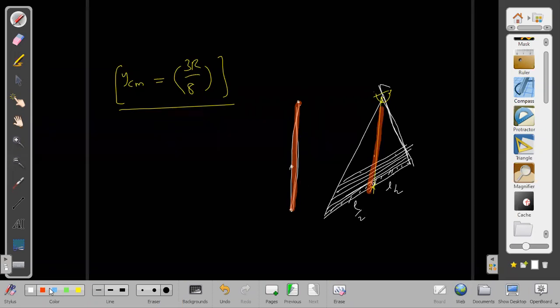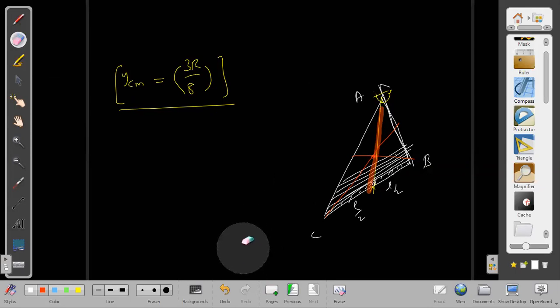Similarly, I will draw red lines in three places: once by suspending it about A, then about B, and then about C. If I suspend it about A, then we are getting this. If I suspend about B, then I am getting this. If I suspend about C, then I am getting this. And where these three meet, that is nothing but the center of mass, and that is also the centroid. Centroid, yes.